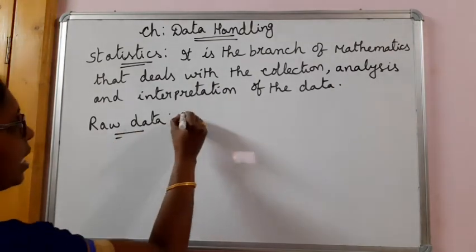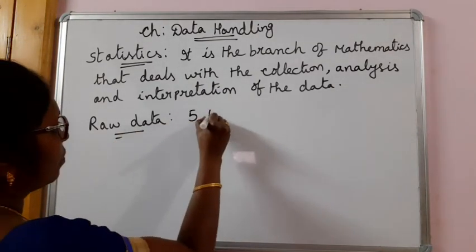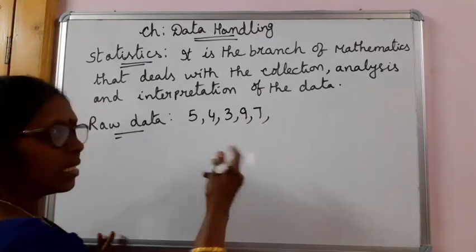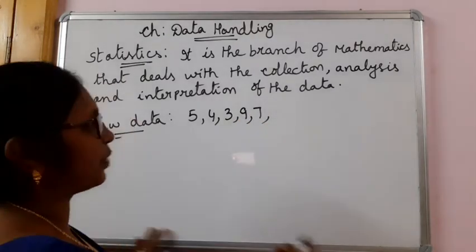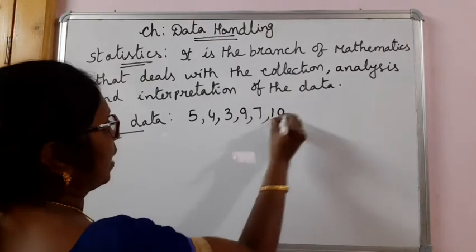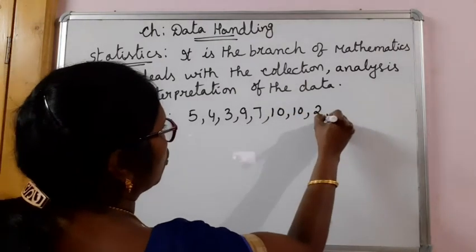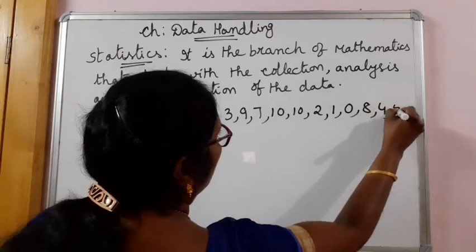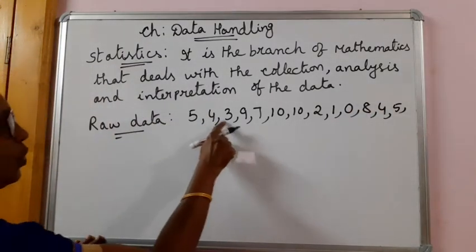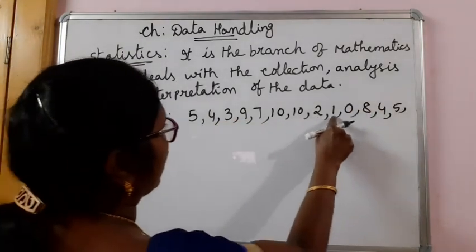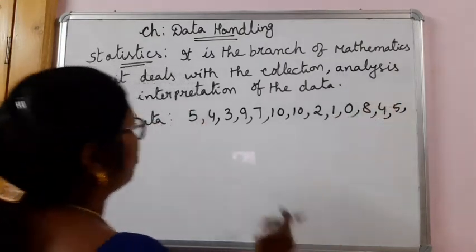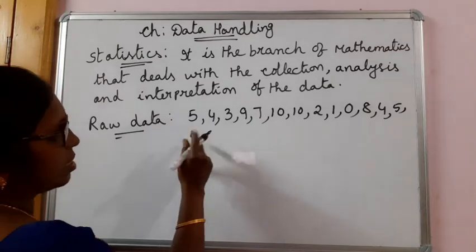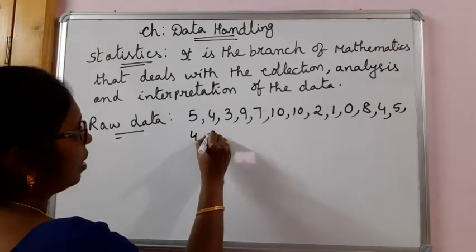Suppose the students say 5, 4, 3, 9, 7. Think class test is done out of 10 marks. Next student 10, 10, 2, 1, 0, 8, 4, 5. Okay, 13 students I asked, 14 students said.